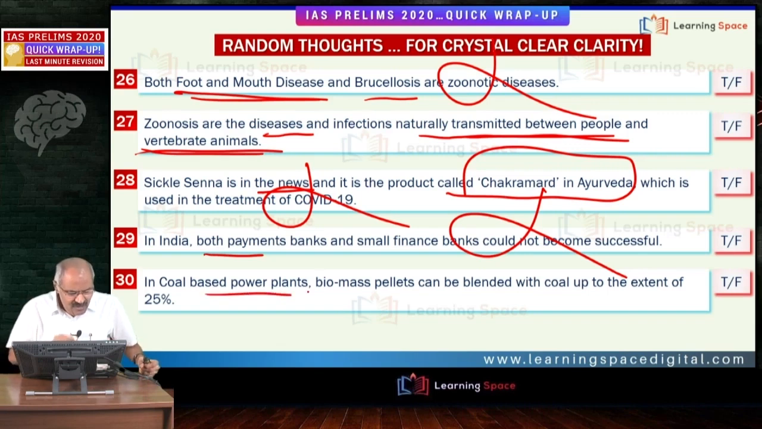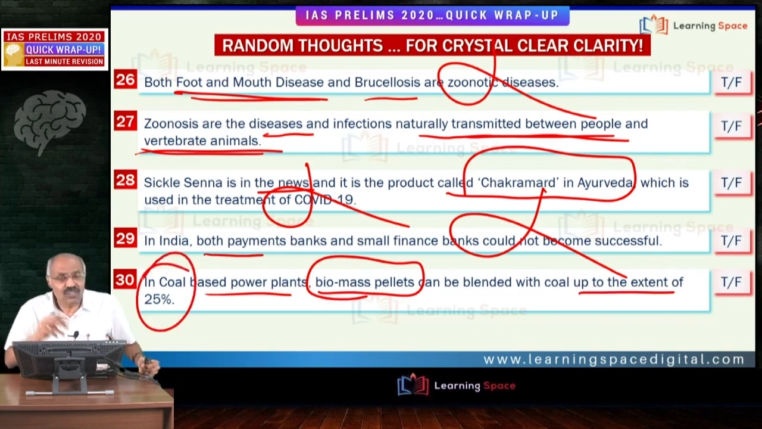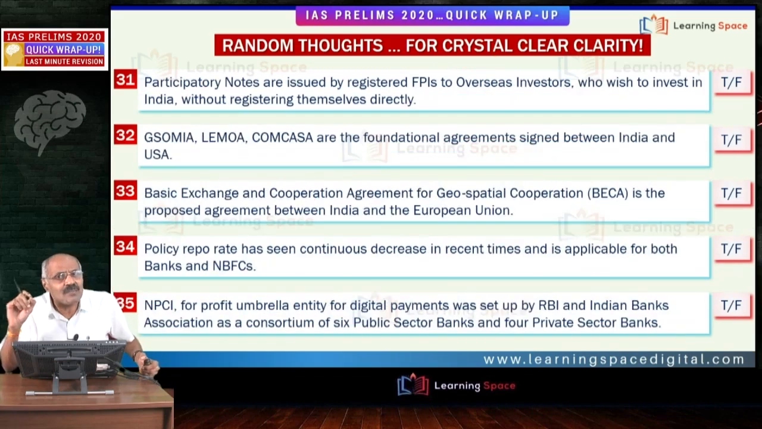Then the coal-based power plants. There were circulars with regard to coal-based power plants to use biomass pellets. Biomass pellets in the coal-based power plants can be blended with coal up to the extent of around 5 to 10%. 25% is wrong. In recent times, NTPC issued the circular. First it thought of 10%. Later on it issued a circular with 5%. And in this context, biomass pellets can be used up to the extent of 5 to 10% only. You can conclude 25% is wrong.